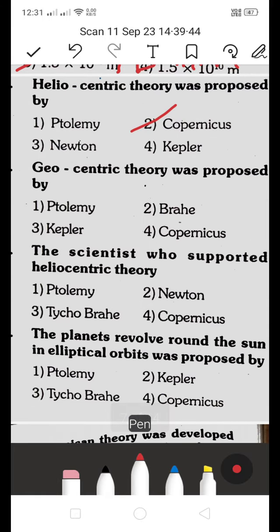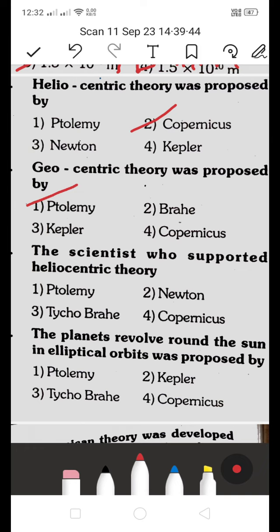Next, geocentric theory was proposed by whom? Is it Ptolemy, Brahe, Kepler, or Copernicus? Which is the right answer? Geocentric theory was proposed by Ptolemy. This is also a previous bit.